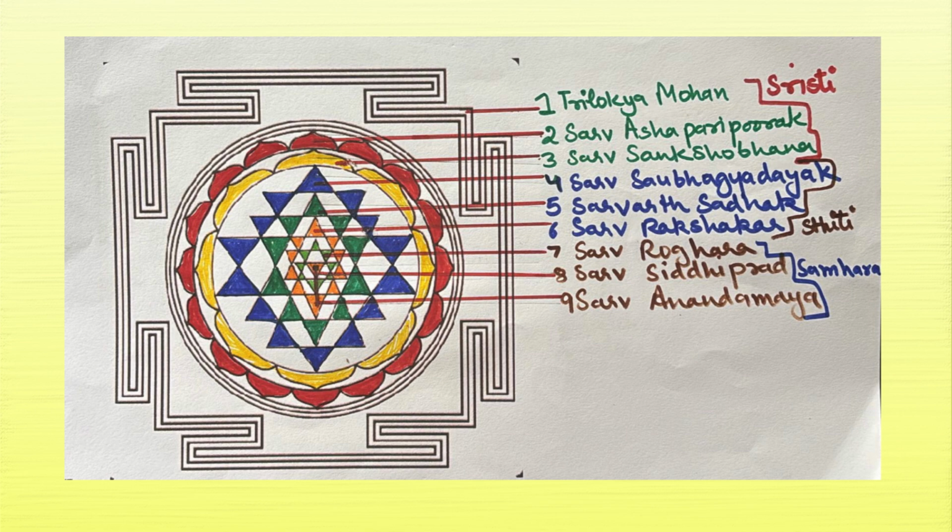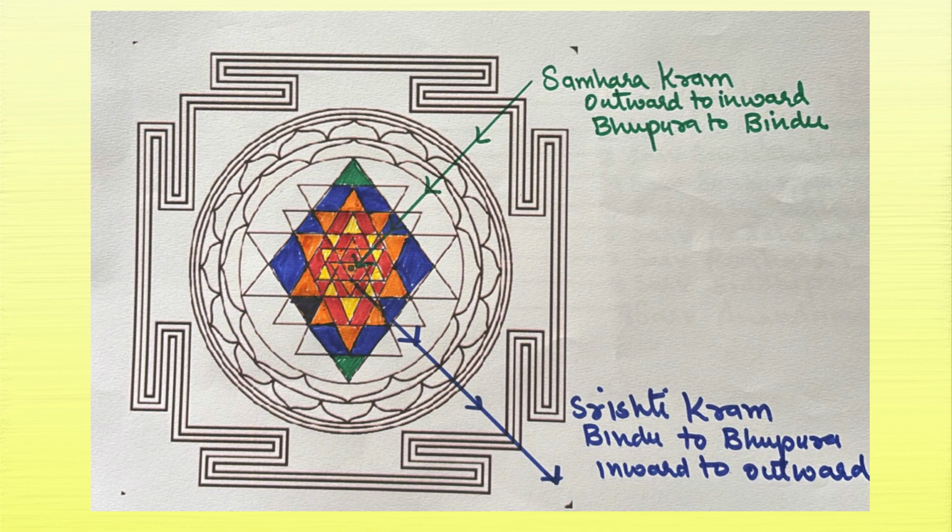Shri Yantra is worshipped in two ways. One is Srishtikram, that is creation, and one is Sanharkram, that is dissolution. The Srishtikram begins with worshipping the Divine Mother at the center and moving outward through the nine enclosures or the avarans to the Bhupura. It represents the unfolding of the universe. The Sanharkram involves worshipping the Shri Yantra from the outward and then moving inward, up to the central Bindu. Therefore, it is also called the dissolution order, as it focuses on liberation.